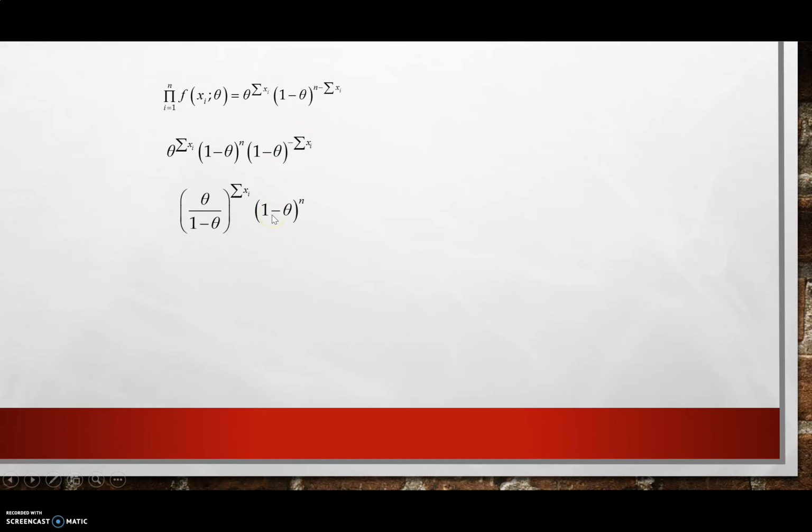Rewriting, we have (theta over 1 minus theta) to the power summation xi, times (1 minus theta) to the power n. So by the factorization theorem, Y equal to summation Xi is a sufficient statistic for theta.